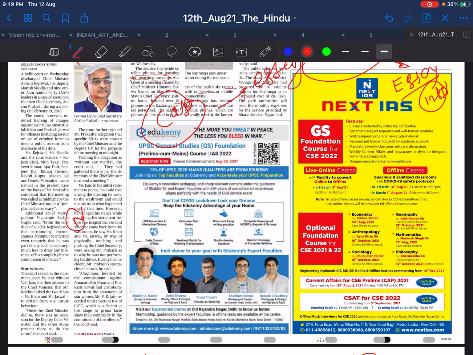Without knowing how this news is going to help you, it is useless to read the newspaper. So always remember, read the newspaper with the intention to use it somewhere. That is always the funda of reading a newspaper.